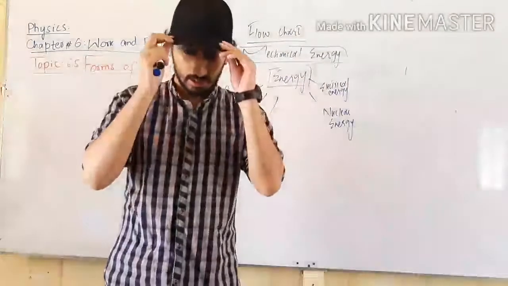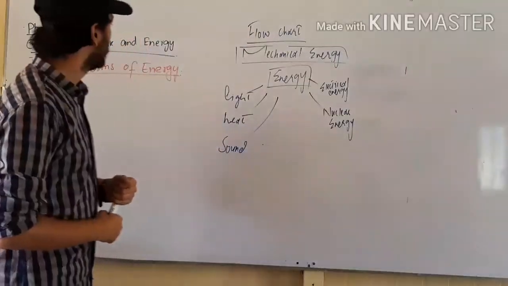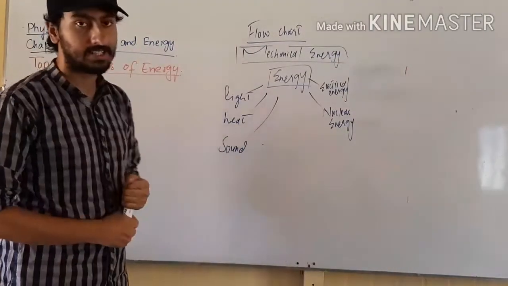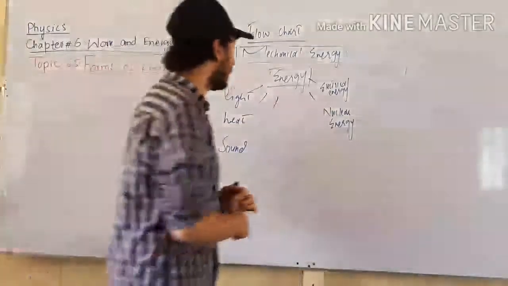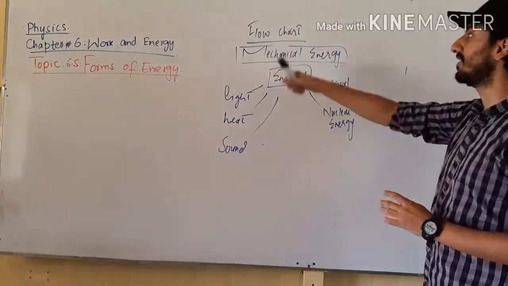Bismillahirrahmanirrahim, students. Today we are going to study our chapter number 6, work and energy, and our topic is forms of energy. Here I have drawn the flow chart of energies.